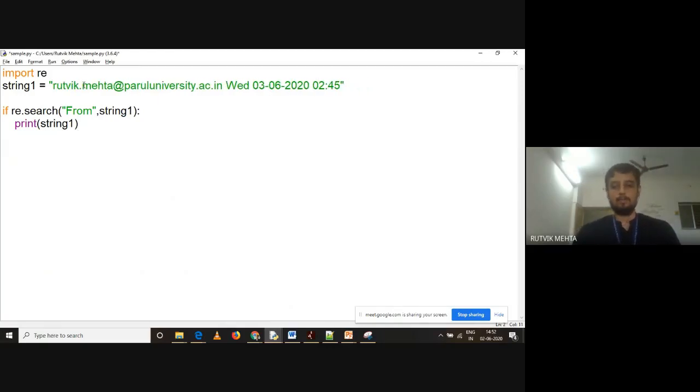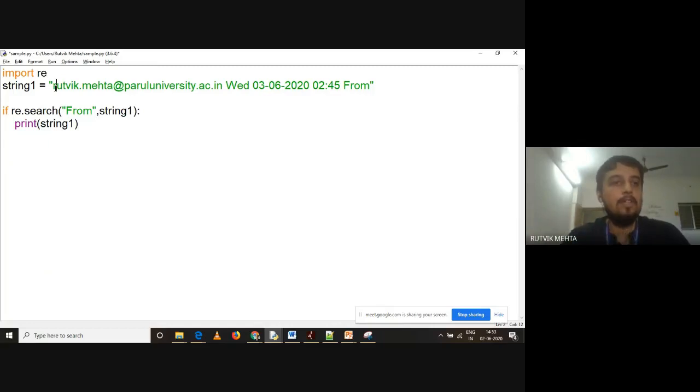But what happens with search? Understand this. Say for example I move this "from" to the end of the string. It is not in the beginning of the string. What was my criteria? My criteria was to print the string if it is starting with "from". I have not told you if it is ending with "from" or contains "from".